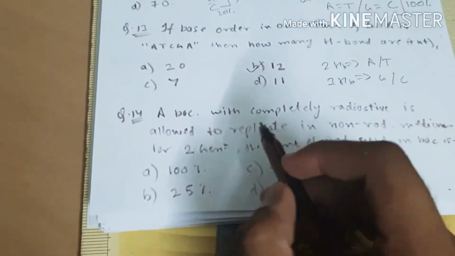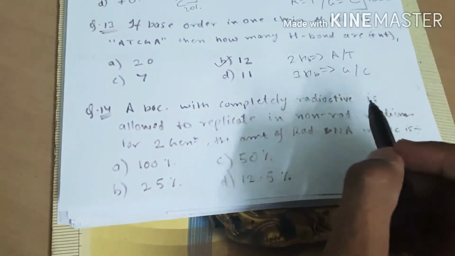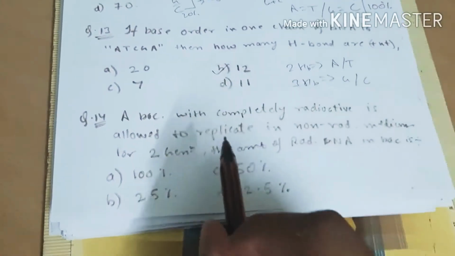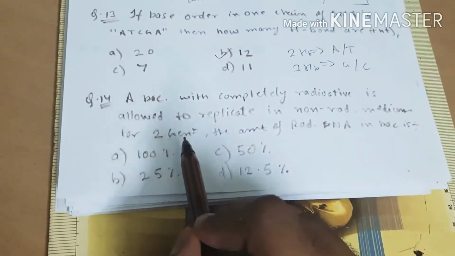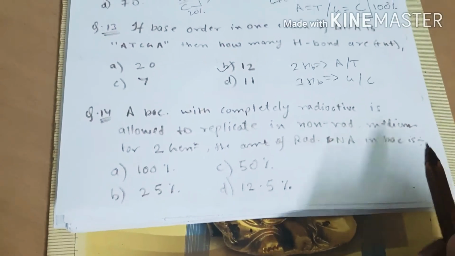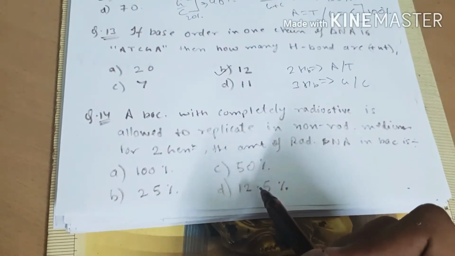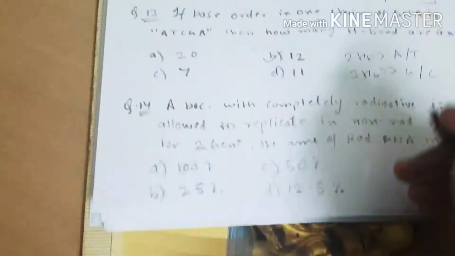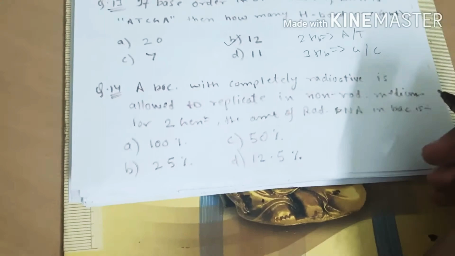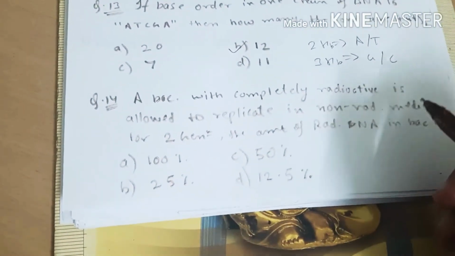Now question number 14. A bacteria completely radioactive is allowed to replicate in non-radioactive medium for 2 generations. The amount of radioactive DNA in the bacteria is 100%, 50%, 25% or 12.5%. From the semi-conservative nature of DNA replication, half of the original will be present in the new bacteria.